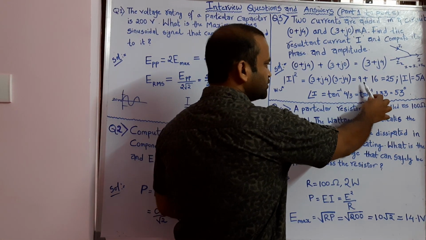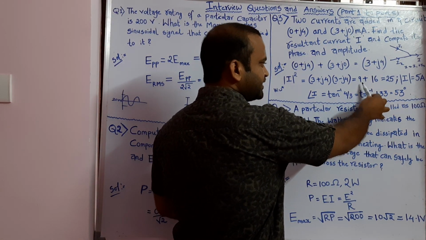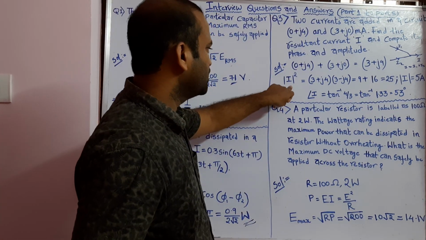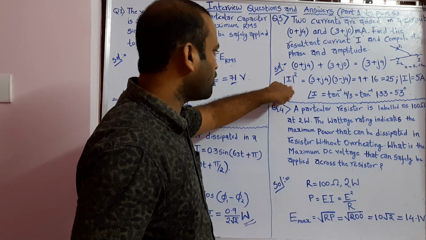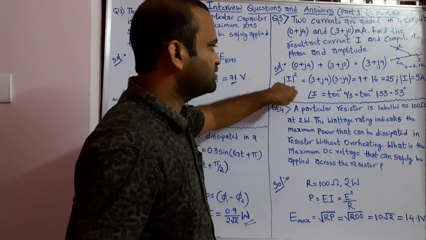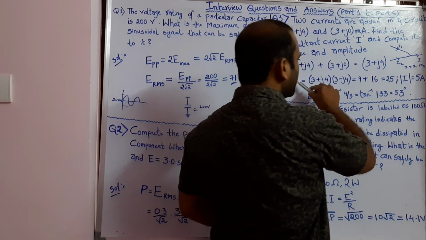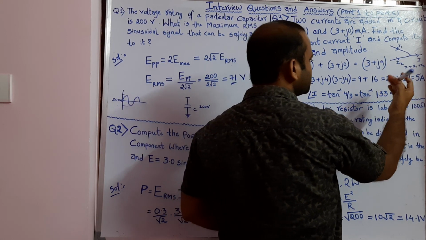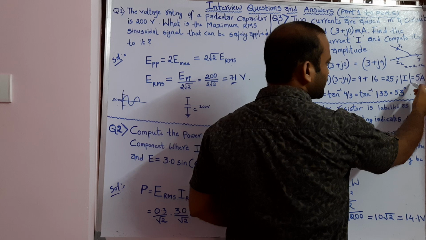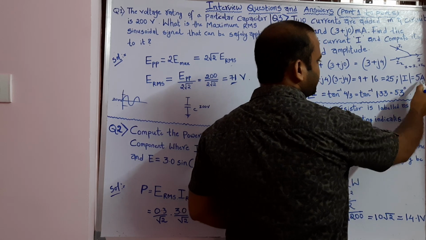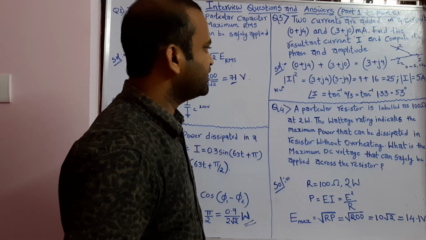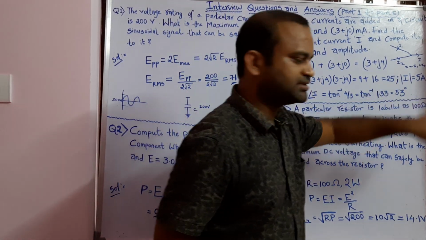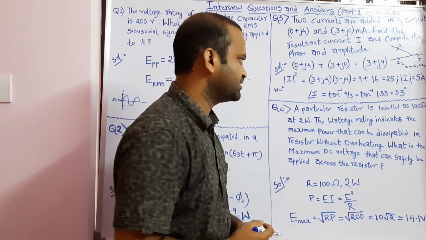So when you do that, you get a plus 16, and 9 plus 16 is equal to 25. And since we know this is the modulus of I square, the square will go to the right hand side, and the square root of 25 gives you 5 amperes, and hence the amplitude of the resultant current is 5 amperes.